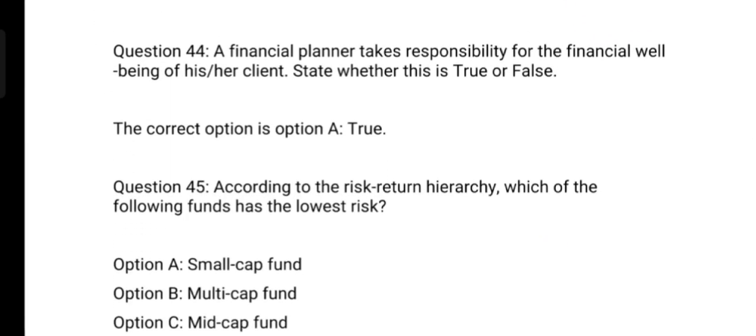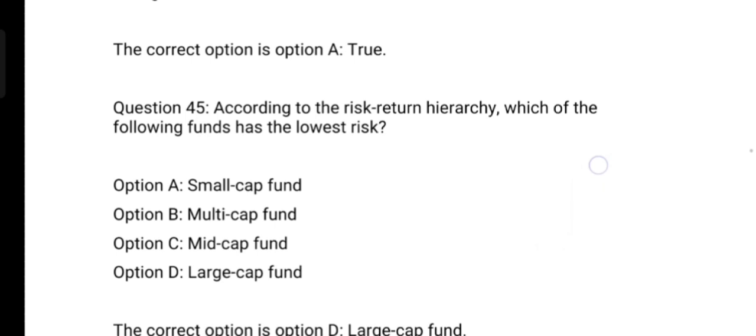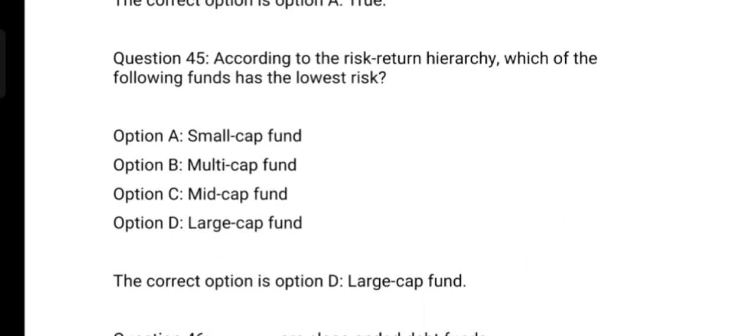A financial planner takes responsibility for the financial well-being of his or her client. State whether it is true or false. And the answer is true. According to the risk-return hierarchy, which of the following funds has the lowest risk?